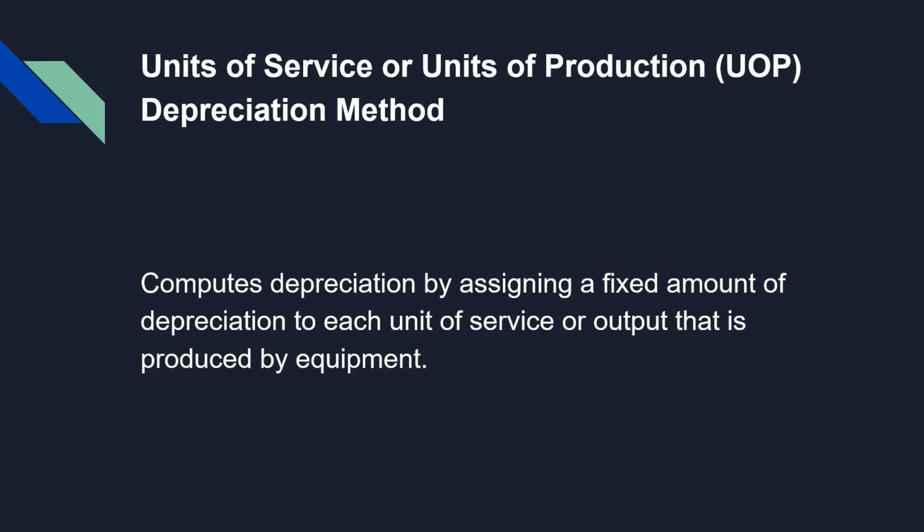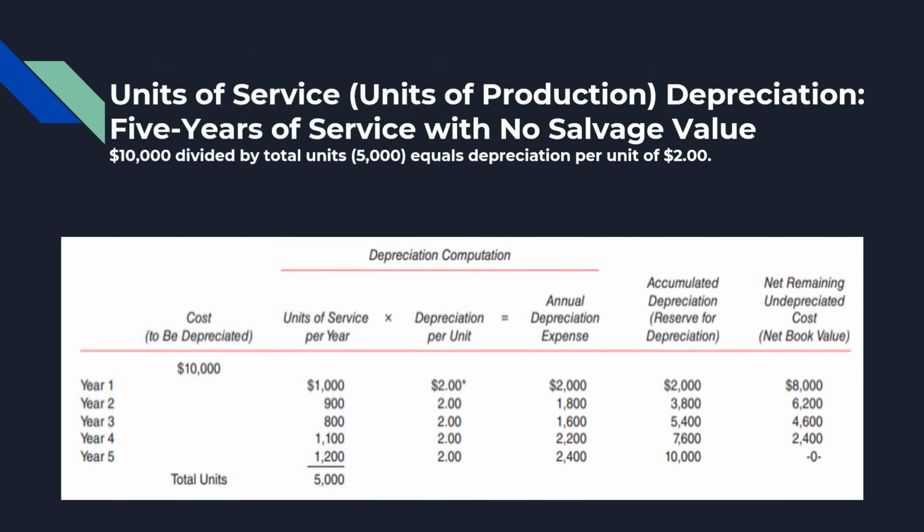Units of service or units of production depreciation method. It is a method that computes depreciation by assigning a fixed amount of depreciation to each unit of service or output that is produced by the equipment. This table illustrates the units of service or units of production depreciation over 5 years of service with no salvage value.